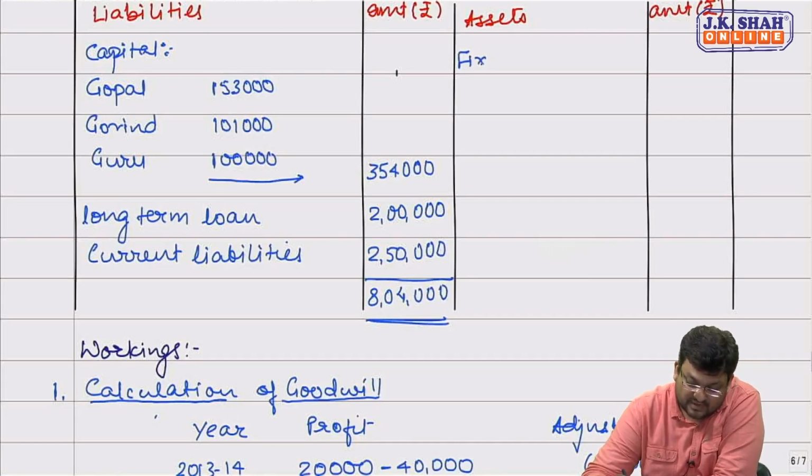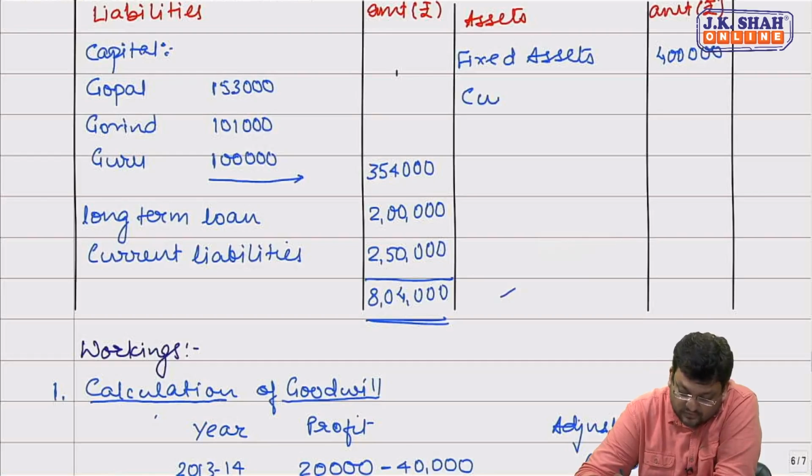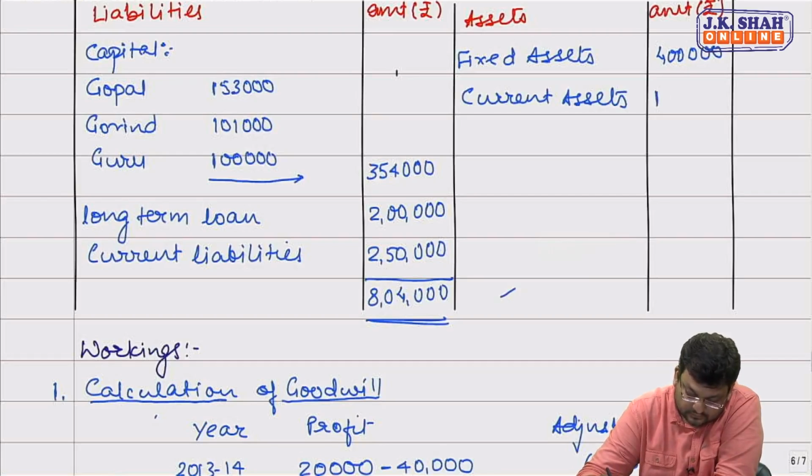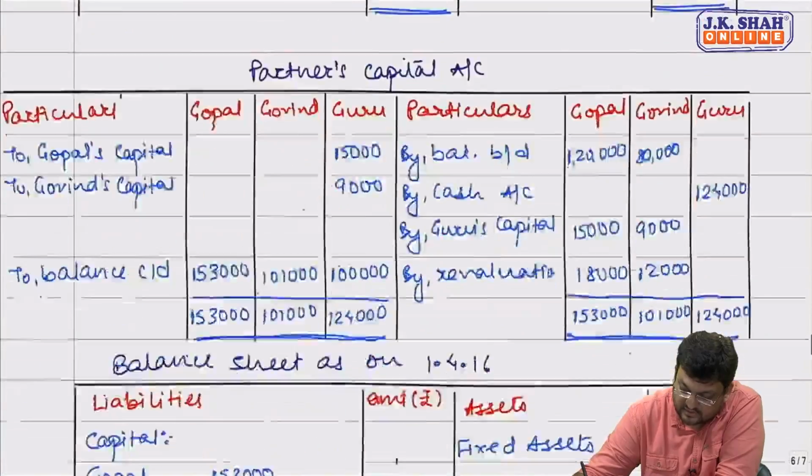Assets will include fixed assets of 4 lakh. Revised value of fixed asset is 4 lakh, sir. Investments won't appear in new balance sheet. Their value was nil. Sorry, current assets are not of 1,80,000. Current assets are of 3,24,000, sir.